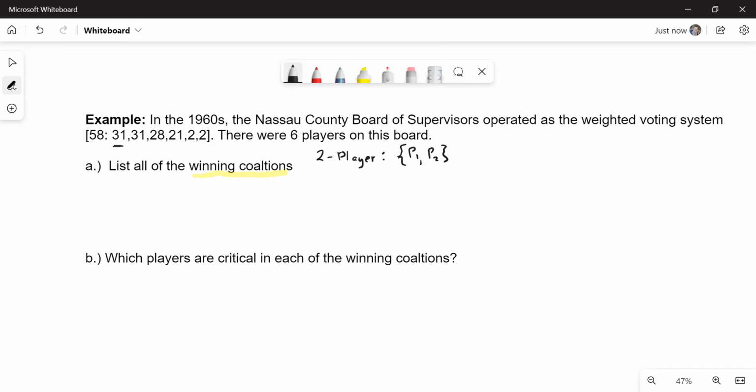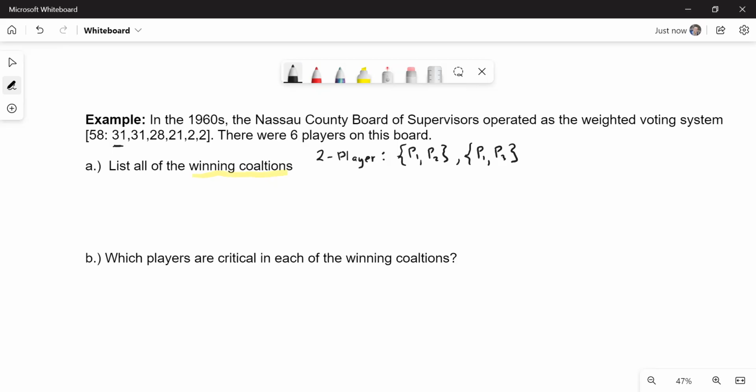If you take, let me grab my calculator. If you take player 1 and player 3, 31 plus 28, that would be 59. So that would be enough as well. So it'd be player 1 and player 3. You might check next player 1 and player 4, 31 plus 21. That's 52. That's not enough.